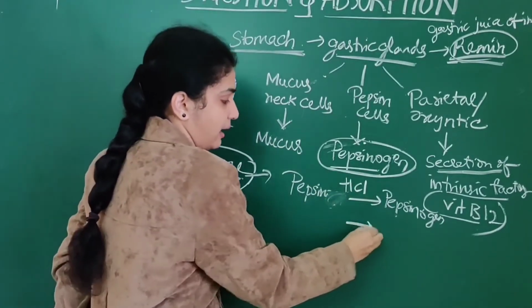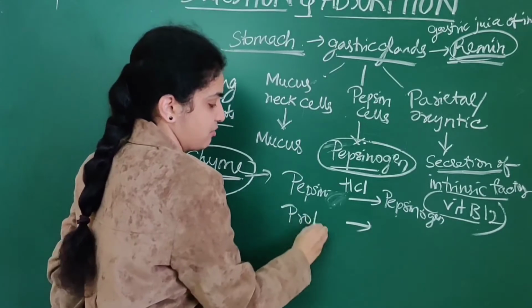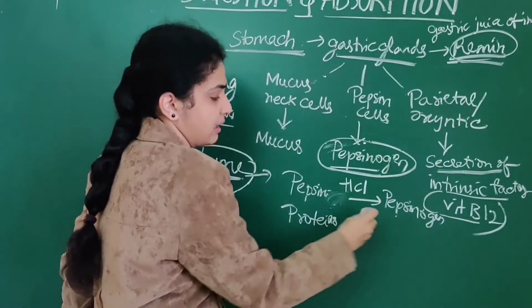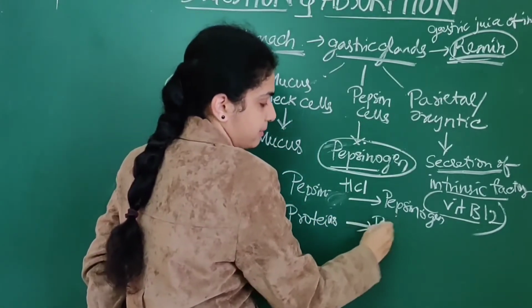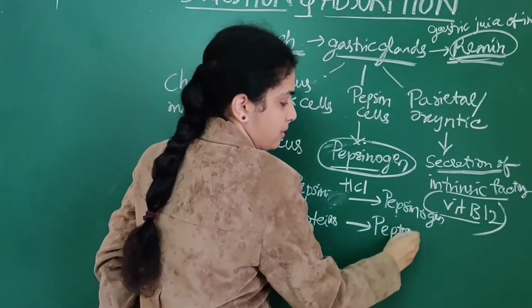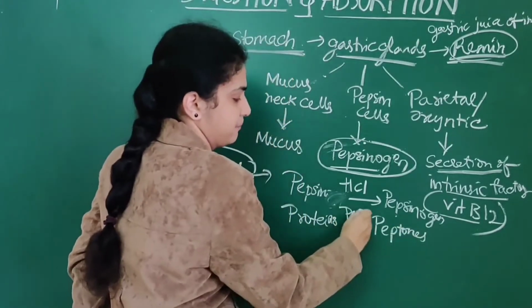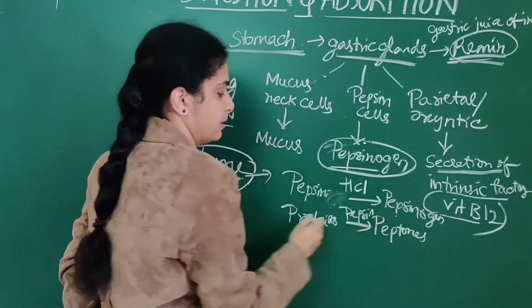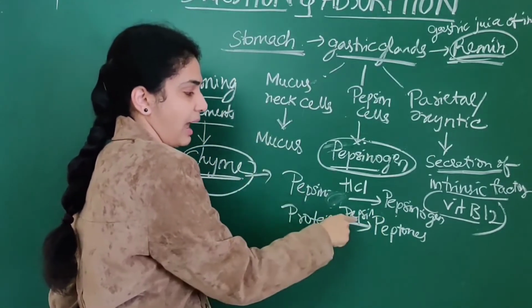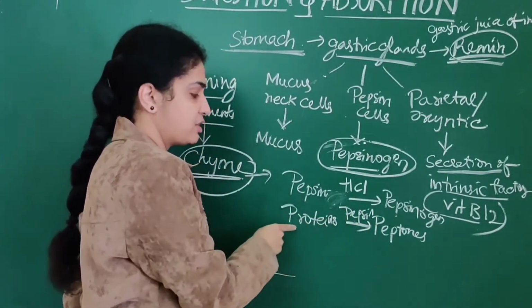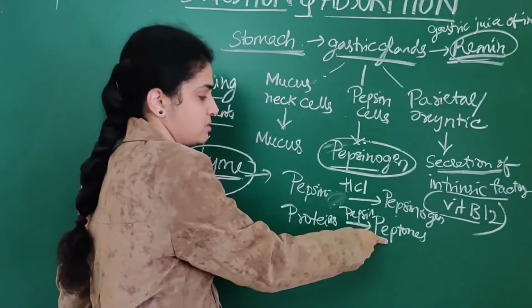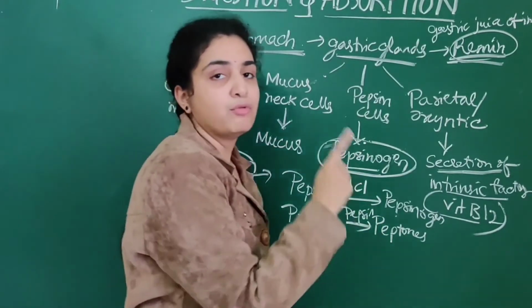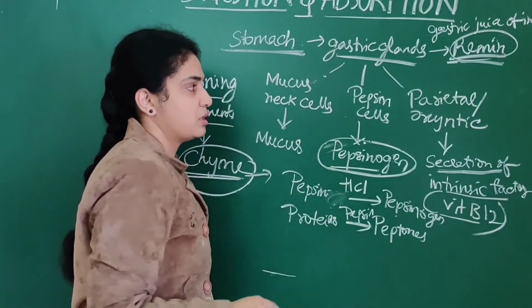The proteins which are formed are again converted into peptones by pepsin. Pepsin acts as an enzyme in the conversion of proteins into peptones. HCl converts pepsinogen into pepsin.